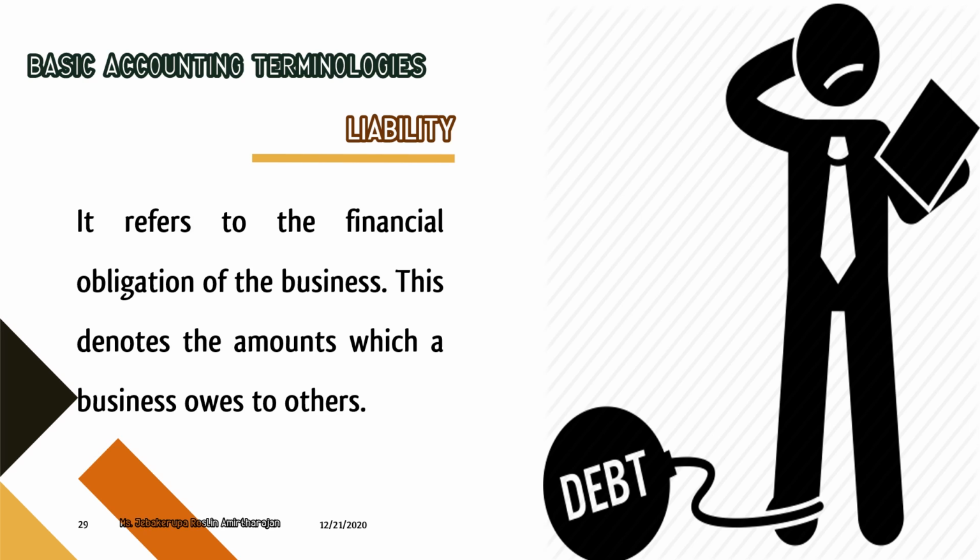And it may have other services received from somebody and promise to pay for the service on a future date, bills payable. So all this financial obligation, where the other person has completed their work and the business has to settle it back, is said to be liability.